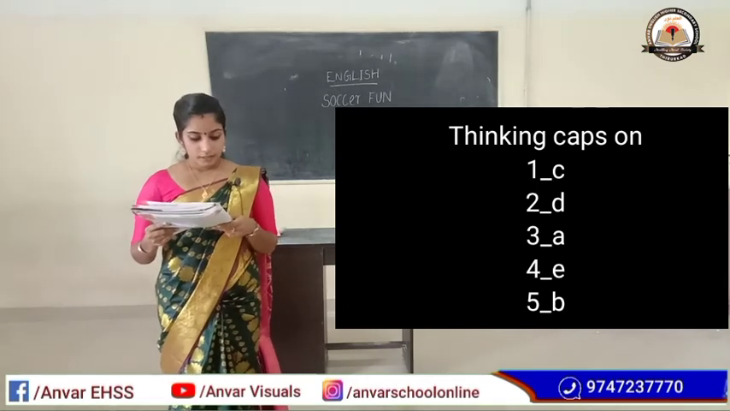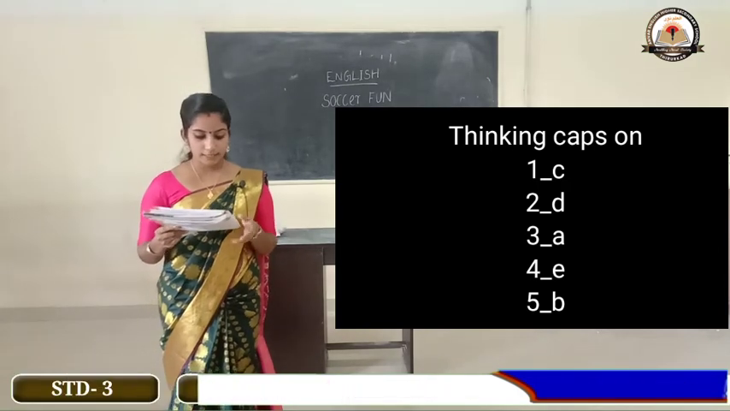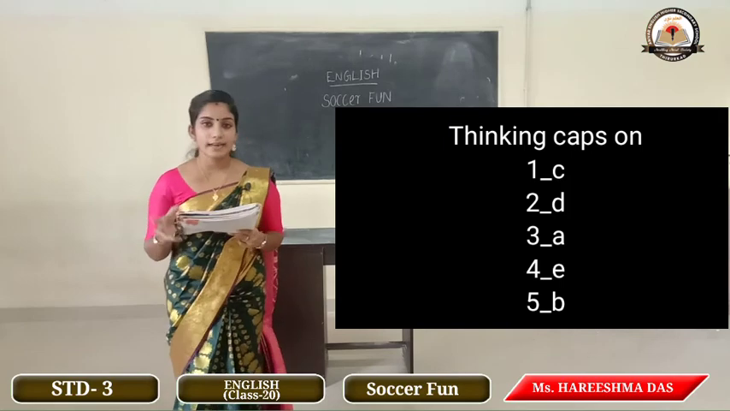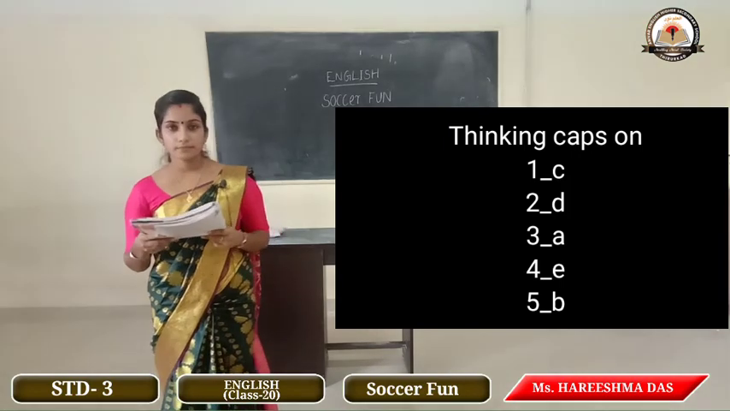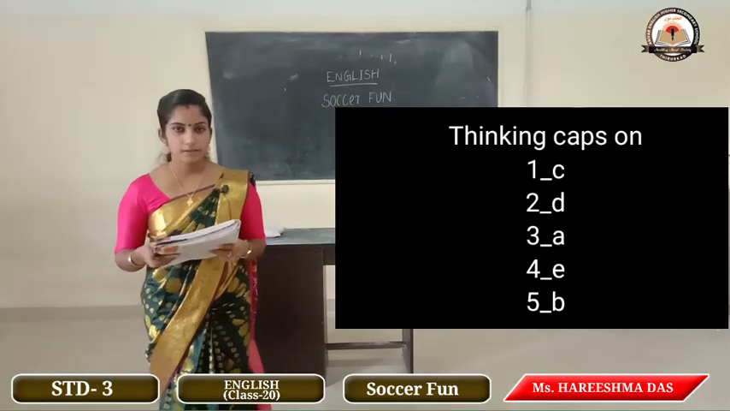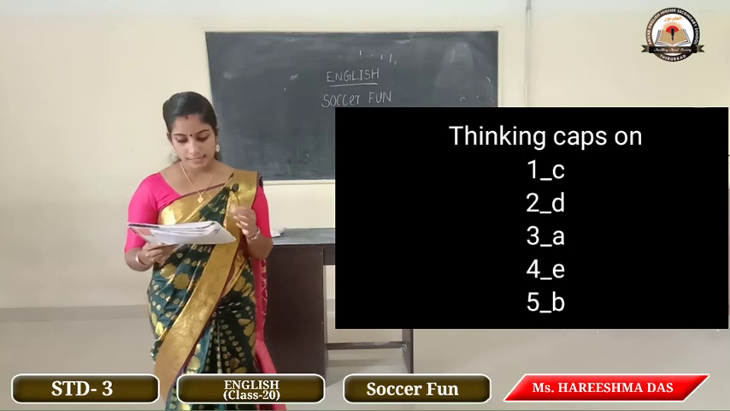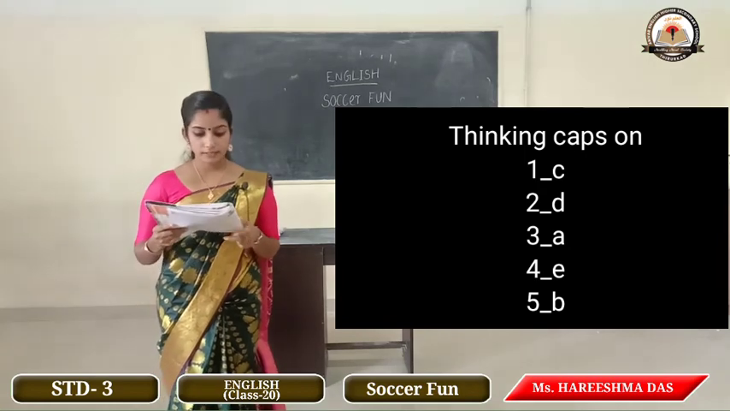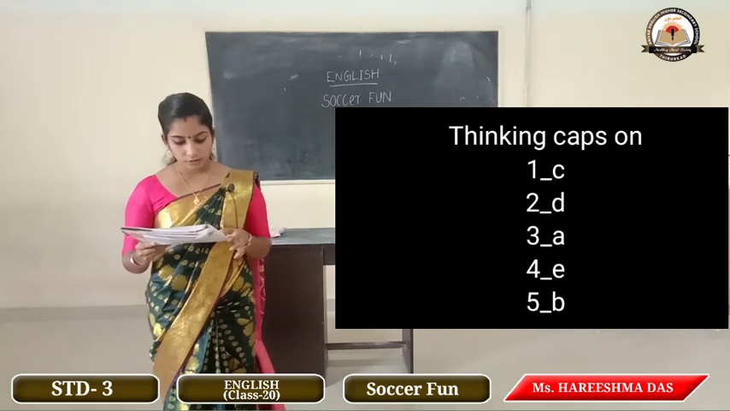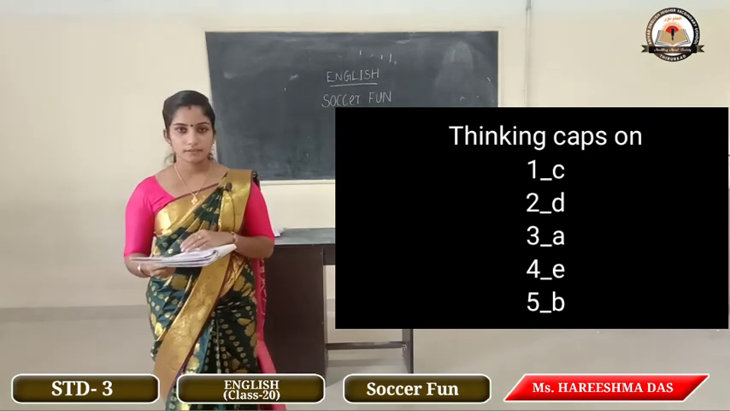Fifth one, hit over the net with hands and arms. What is that? Yes, volleyball. Once more I will read. First one, basketball. Second one, football. Third one, tennis. Fourth one, cricket. Fifth one, volleyball. Did you get that?